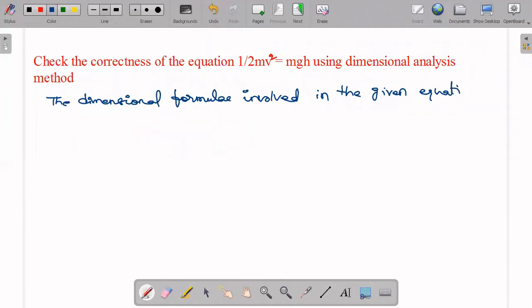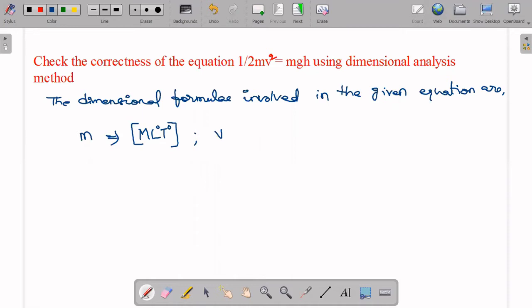The given equation are, what are those? So first we have mass. If we write the mass dimensional formula, we only have M, and L and T won't be there. So L power 0 and T power 0 we will write. This is for mass. Next, I'll write side by side, so I'll have more space.